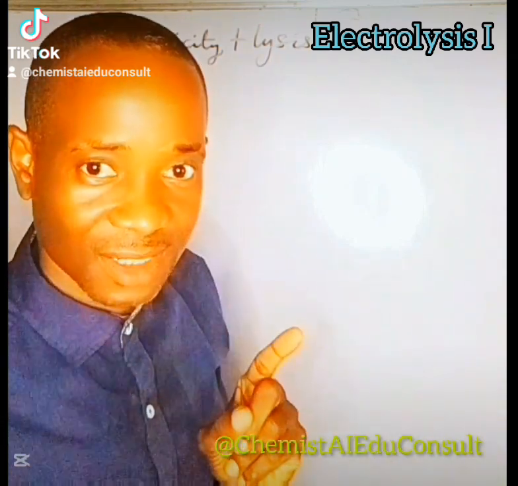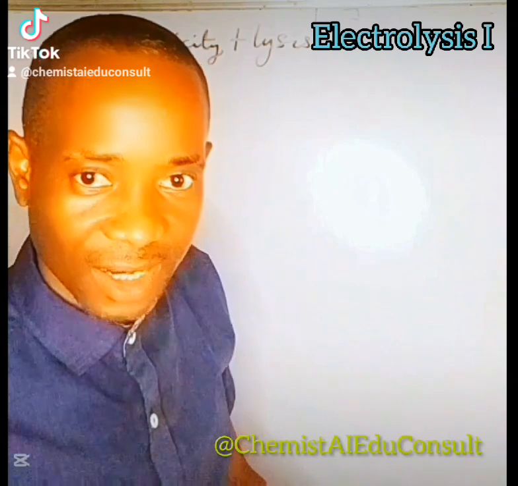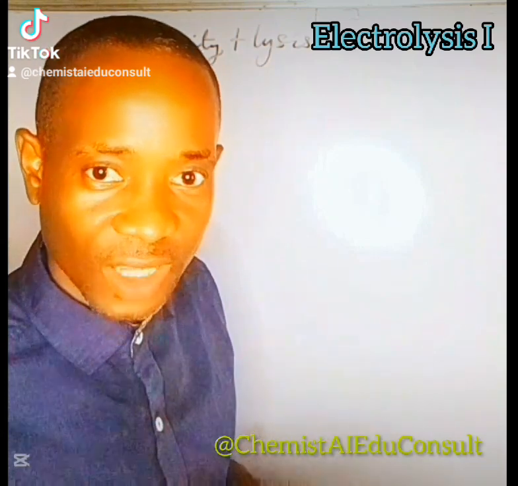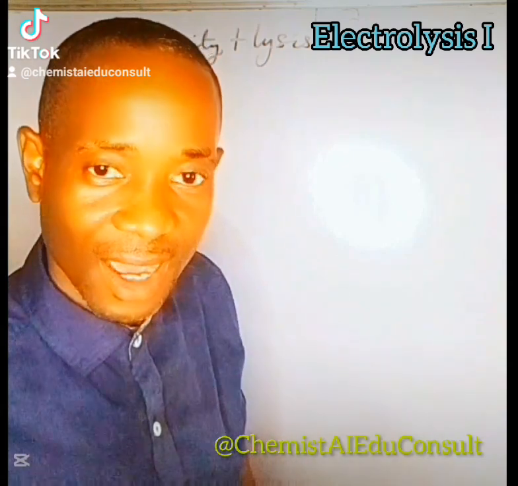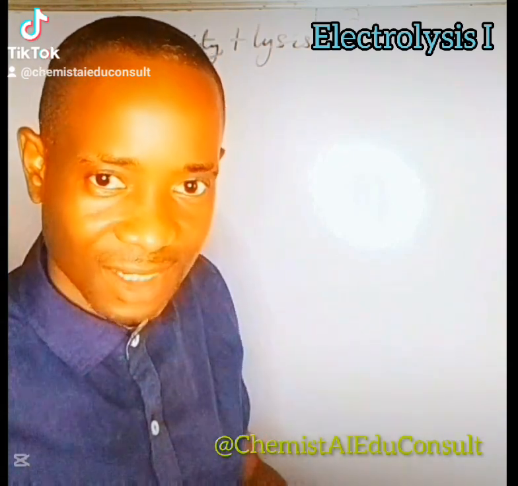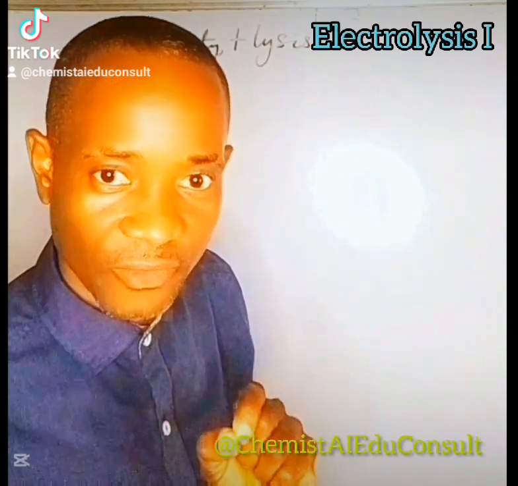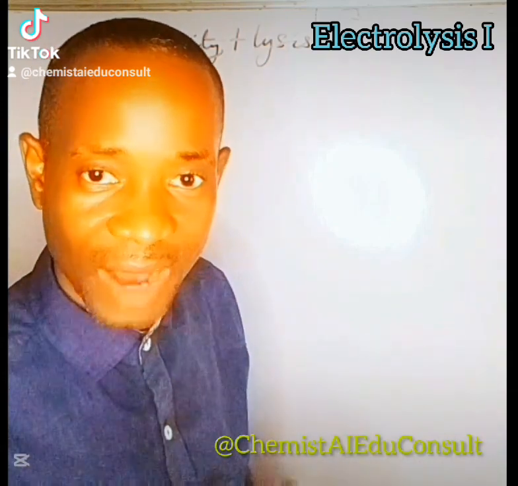So when you melt a substance that can conduct electricity and pass electricity in there, and this substance is able to break into its respective constituents, or when you dissolve a substance in water to form a solution and pass electricity in there, and the substance breaks into its respective components, we call this electrolysis. So electrolysis is the decomposition of a chemical substance either in molten form or in dissolved form by the passage of steady electric current.